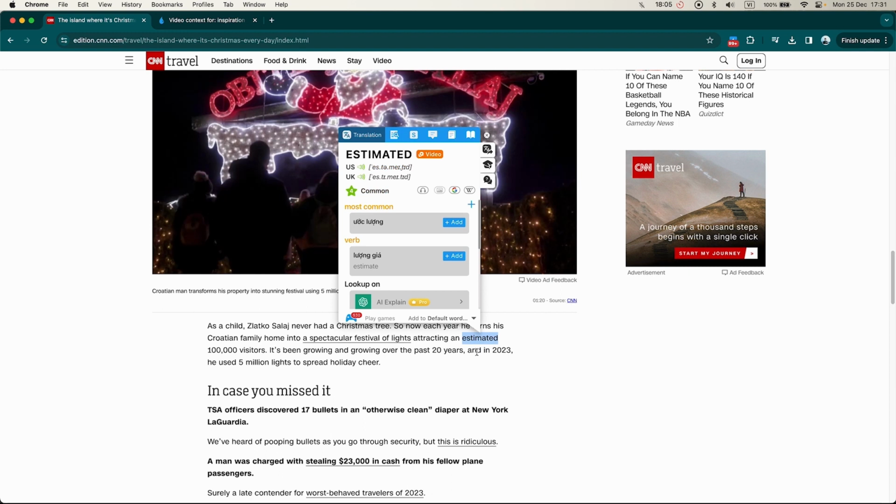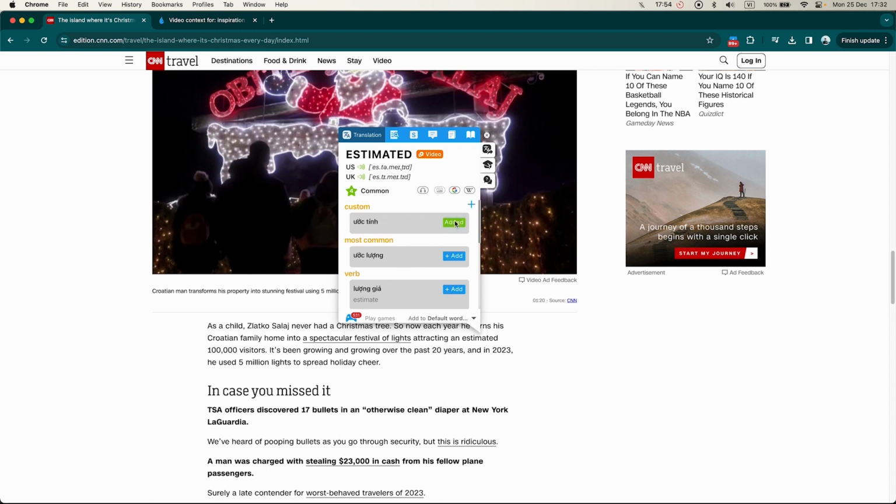The first tab shows the translation of the word into your native language. You can click on the Add button to save the word for later review, or hit the plus sign here to rewrite the meaning according to your understanding before saving it.